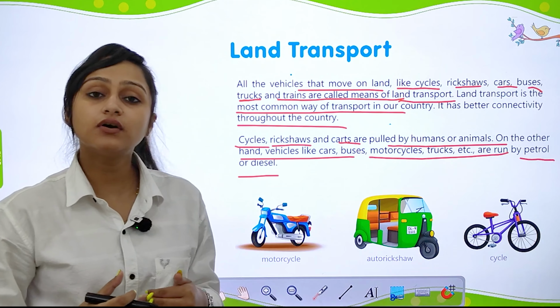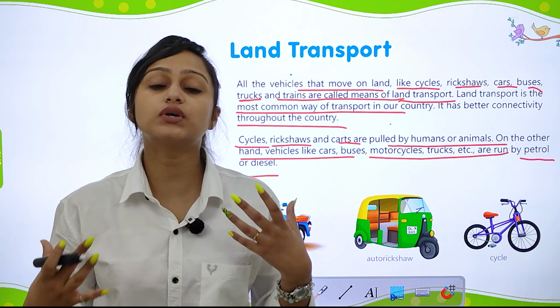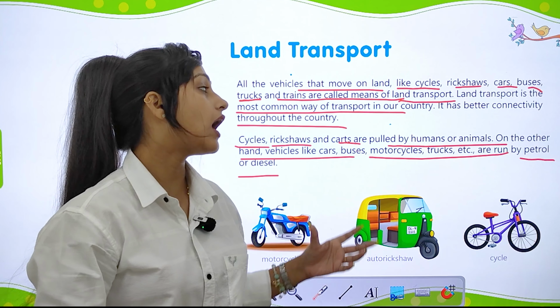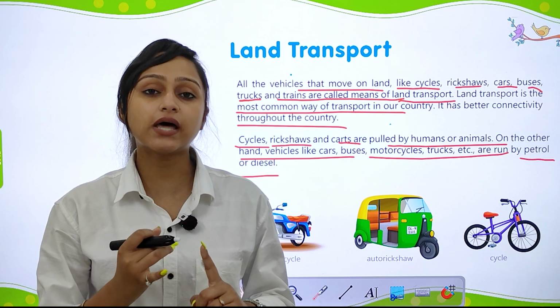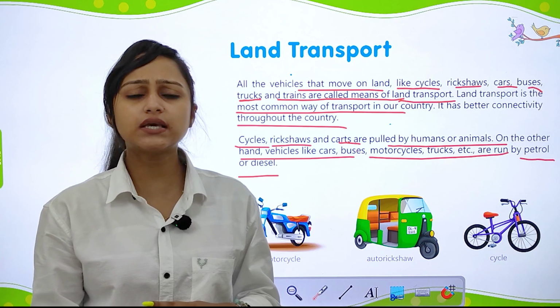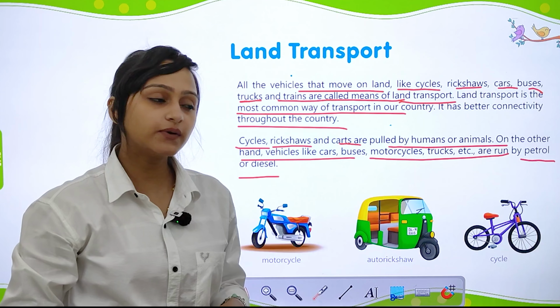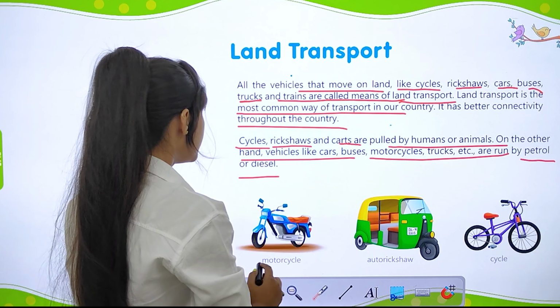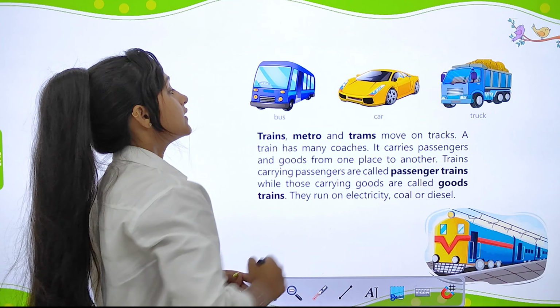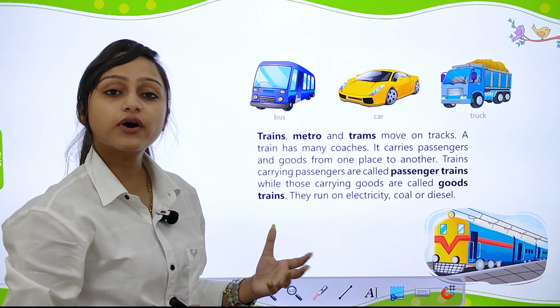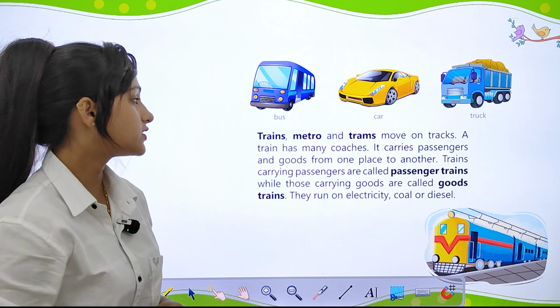Like we need food to give us energy to work, the car, motorcycles and buses also need fuel, that is petrol or diesel, to work. So here are the examples: motorcycles, auto rickshaws, cycles. Bus, car and truck are also examples of land transport.